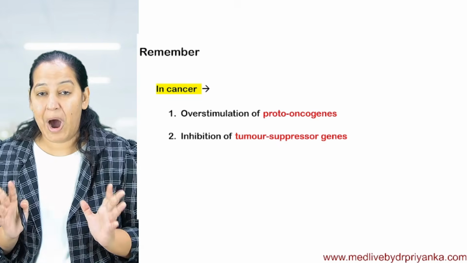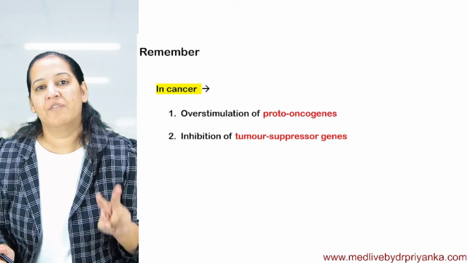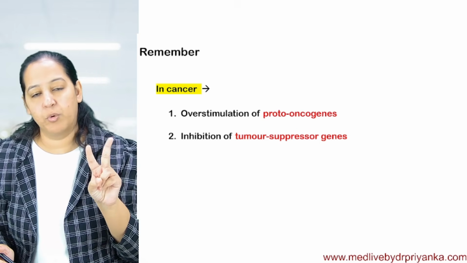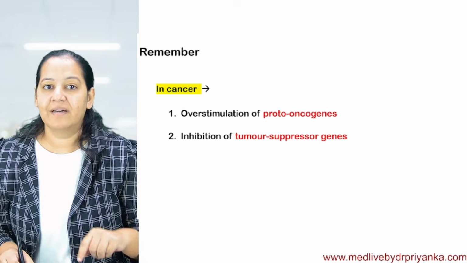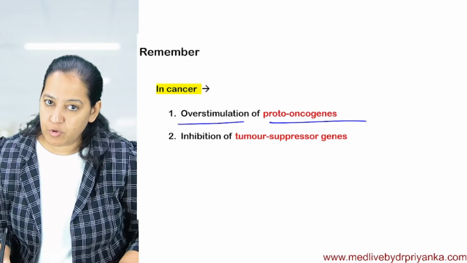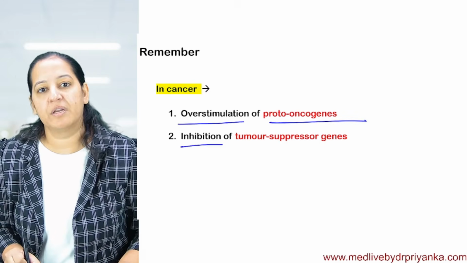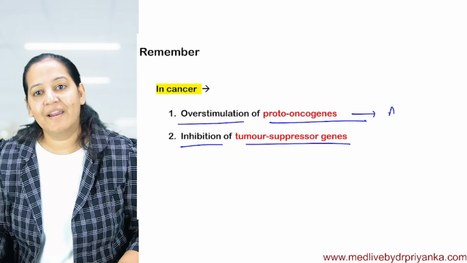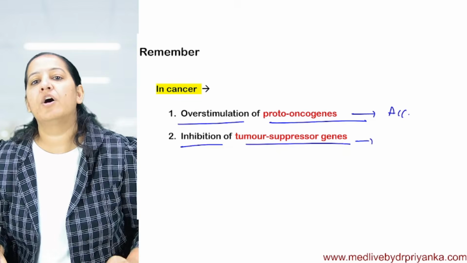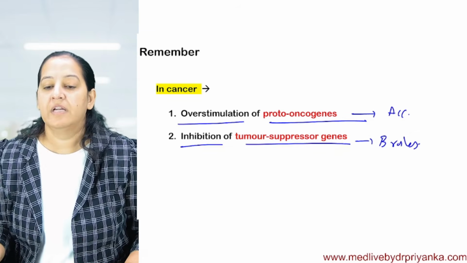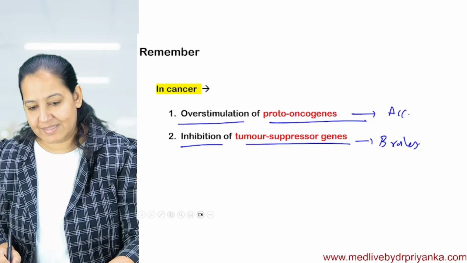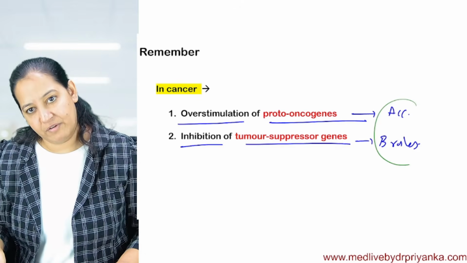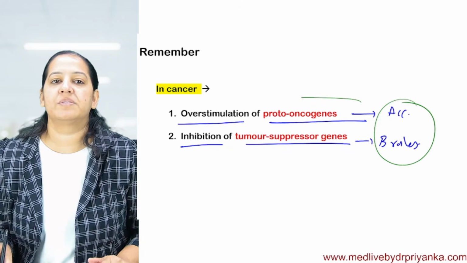Yes or no? So how does cancer occur in the human body? One of two things happens, or both happen together. Either overstimulation of proto-oncogene or inhibition of tumor suppressor gene. In simple language, either the accelerator got stuck at the highest speed or the brakes failed. Whatever language you understand, you can say, either in terms of accelerator or brakes.